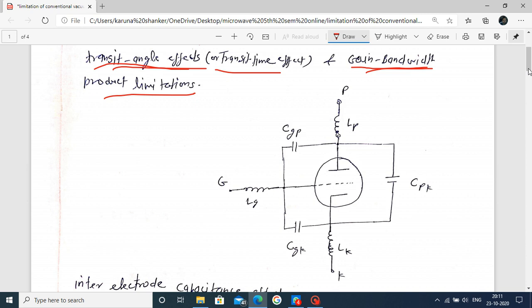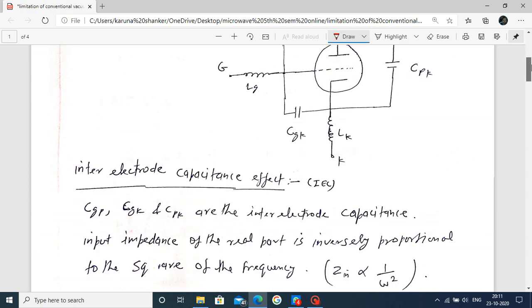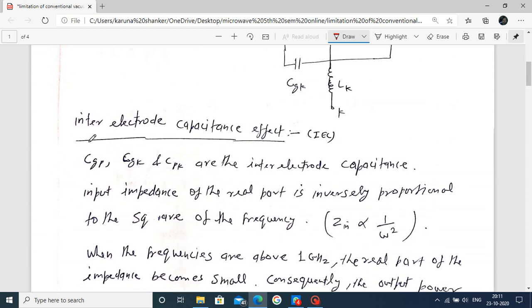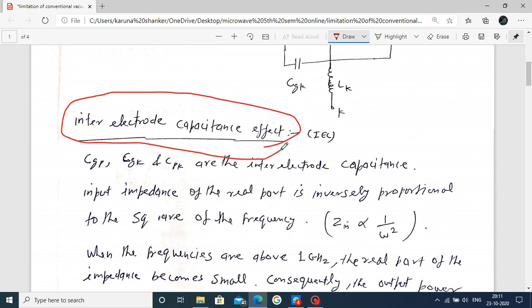That's why we do not use it at higher frequency, meaning microwave frequency. The first one we consider is the inter-electrode capacitance effect, IEC. Due to this, we cannot use a conventional vacuum tube.